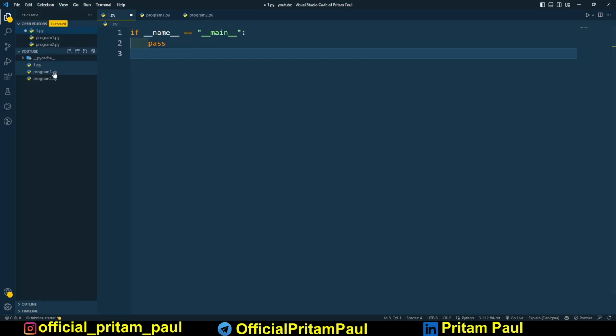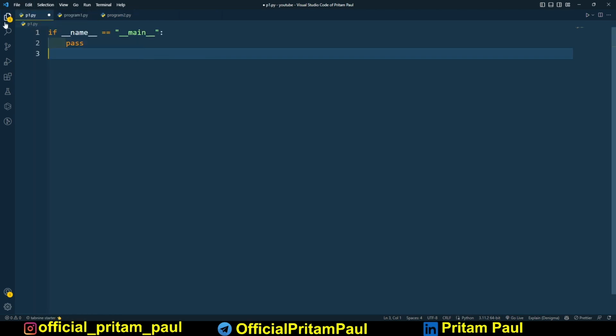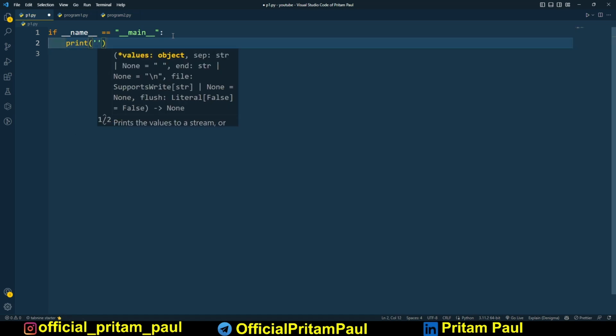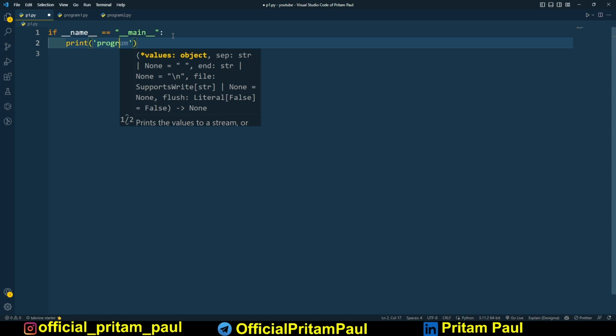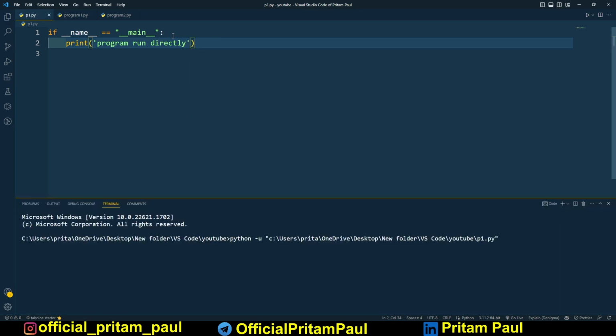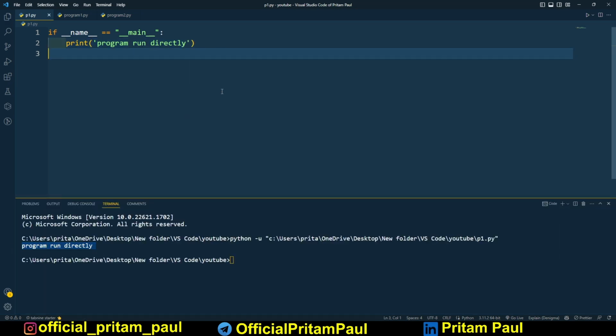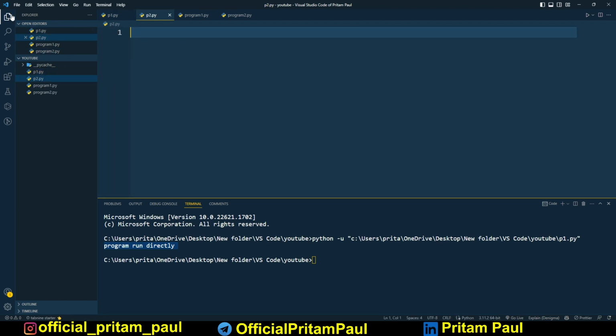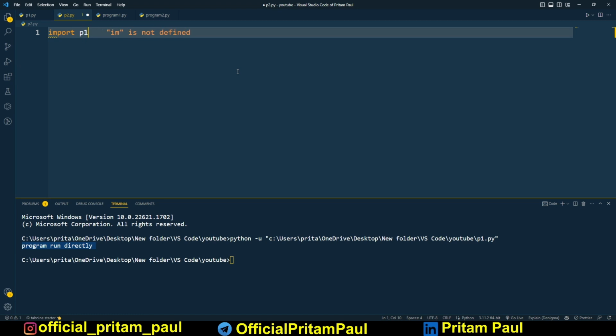First of all, let me change my program name, for example to p1. Now what exactly does it mean? If __name__ == "__main__", let me print something like "program run directly". Now let's run it. You can see "program run directly". This is happening. Now let me create another file, p2.py, and there let me import p1.